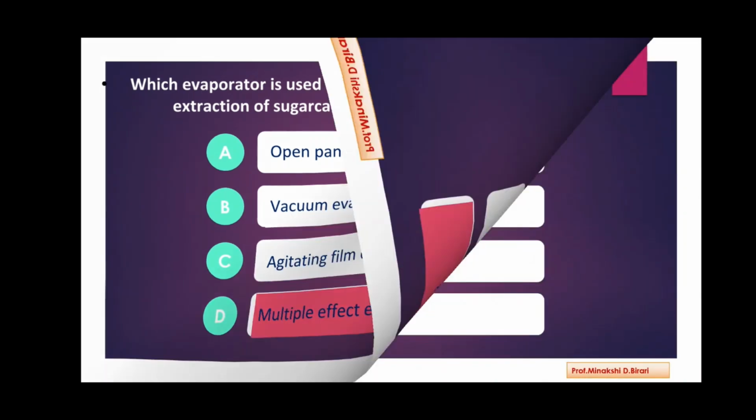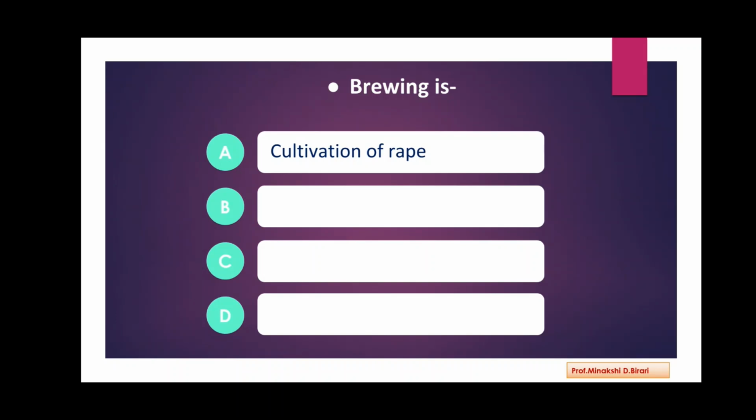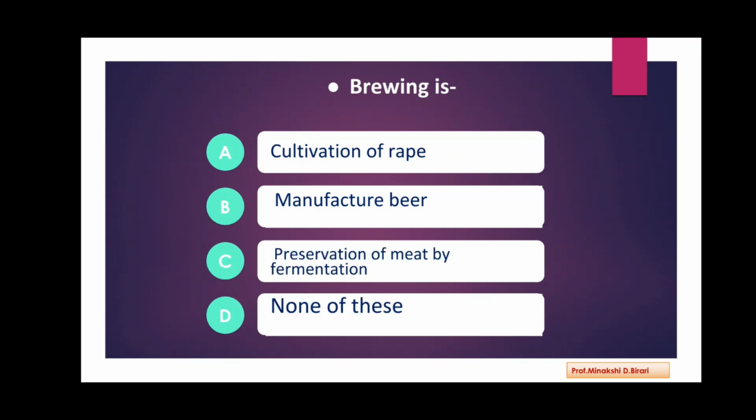Next question. Brewing is cultivation of grape, manufacture of beer, preservation of meat by fermentation, none of these. So, brewing is nothing but this term is used for manufacture of beer.